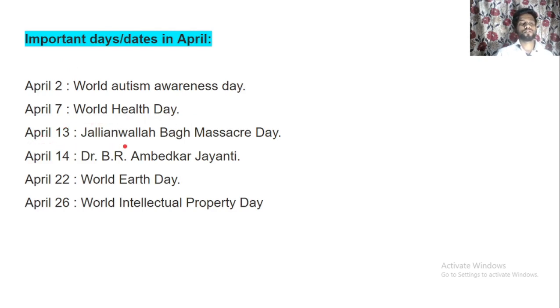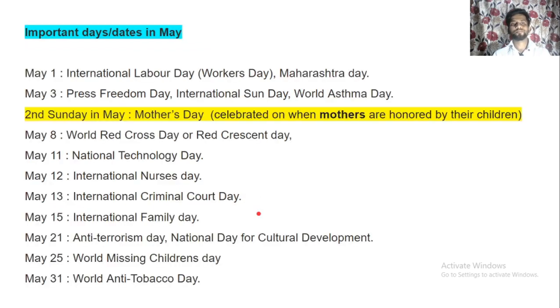13th April is known as Jallianwala Bagh Massacre Day, and 14th April is known as B.R. Ambedkar Jayanti. 22nd April is known as World Earth Day, and 26th April is known as World Intellectual Property Day. Now the important days and dates in the month of May.